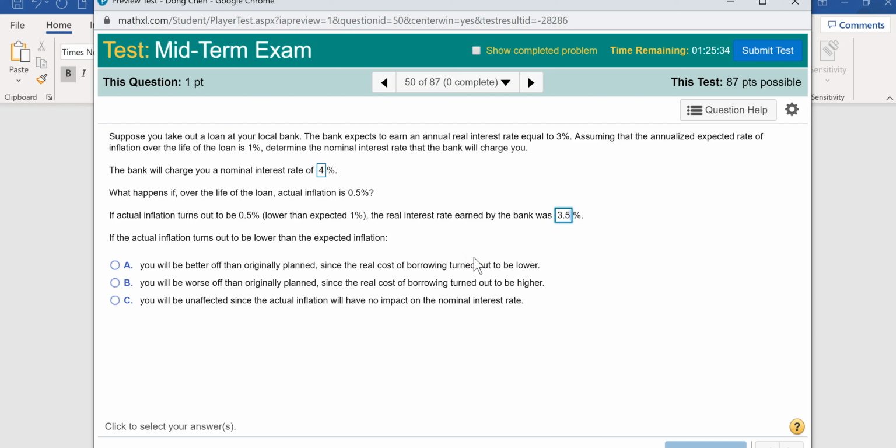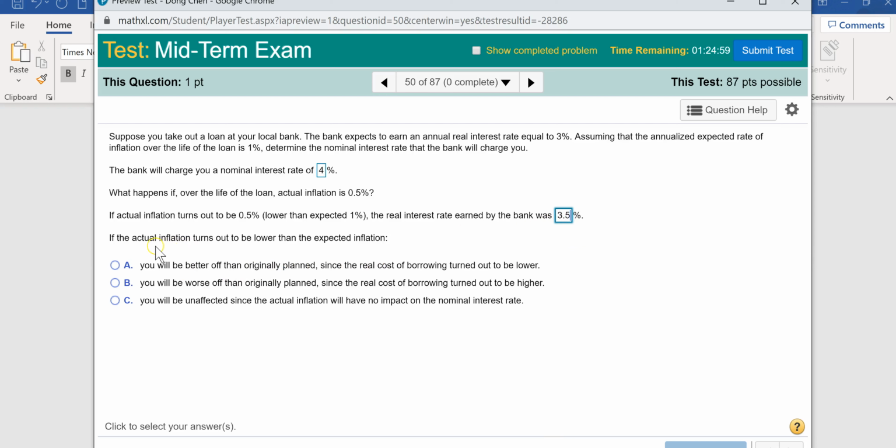So that means relative to the expected inflation, the actual inflation, because it's lower, actually makes the bank charge a higher real interest rate. So as the lender, the bank is more profitable because of this higher real interest rate. But as a borrower, because I borrow from the bank, because of this higher real interest rate, I'm actually worse off.